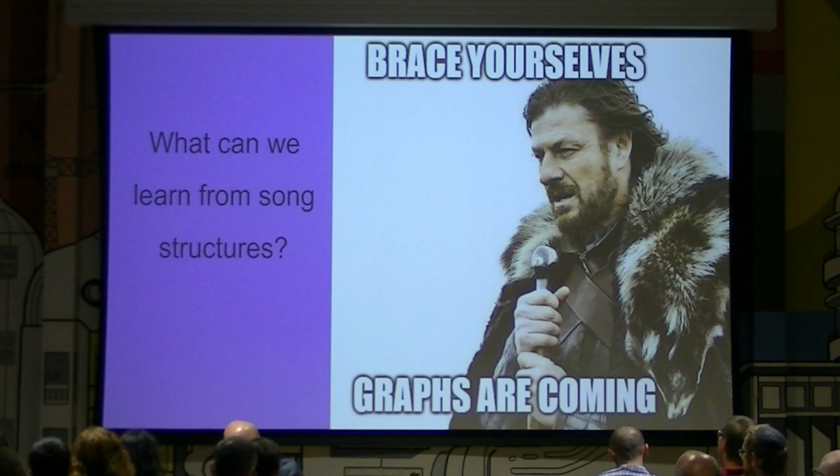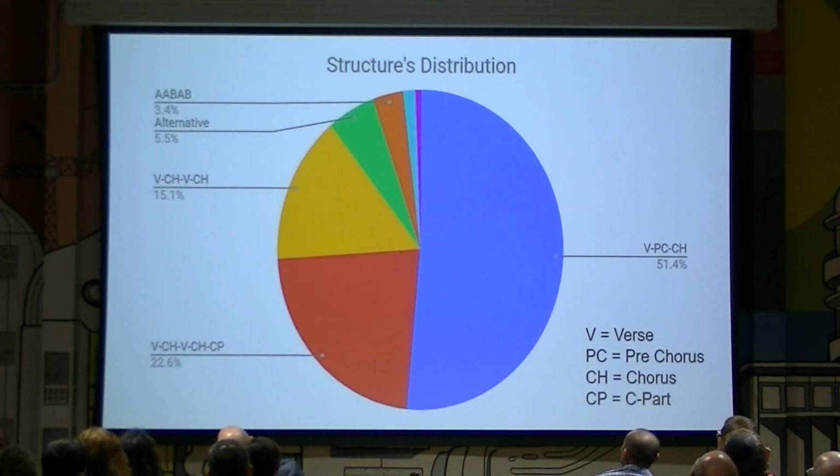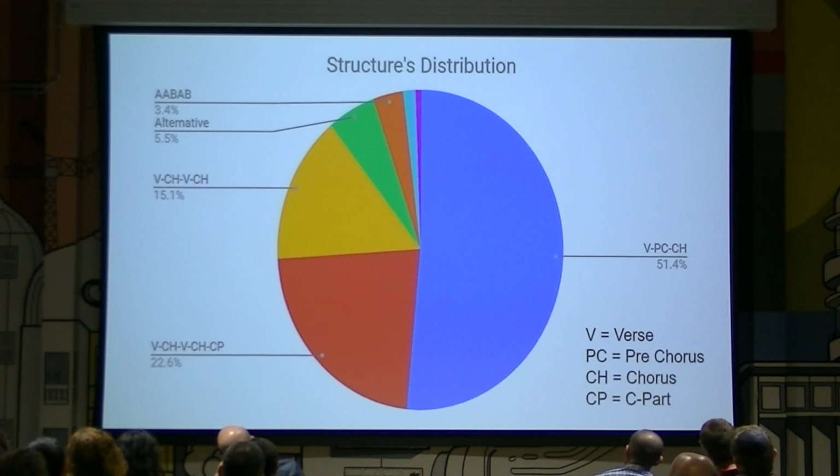Now, we would imagine that music is a creative world with never-ending inspiration and unique ideas. But actually, not only are the lyrics full of repetition, like we saw, but most of the songs are built the same way. From both lyrical and musical points of view, they're repeating the same song. This pie chart shows the structure of a few hundred songs. And as you can see, the blue part represents more than half of the songs, which are built the same way as Shape of You: verse, pre-chorus, chorus. The second and third most common structures, which you can see in red and yellow, are verse, chorus, with small differences.